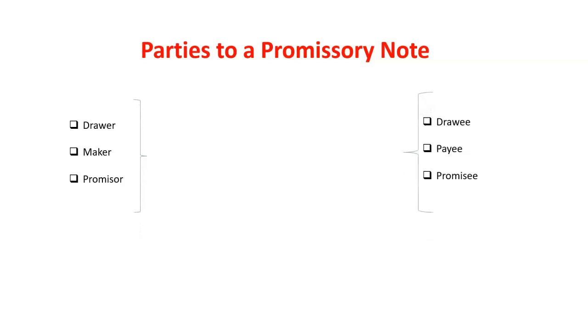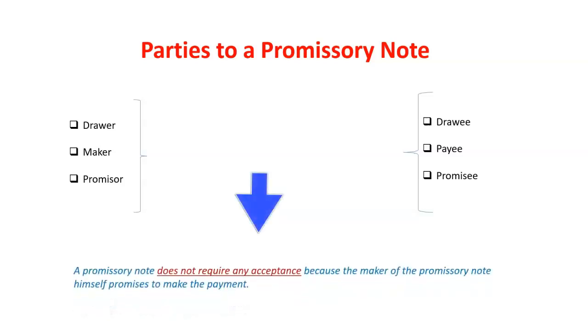We noted one difference earlier, that in promissory note, it's the maker who makes an unconditional order that he will pay a certain amount to a certain person or the bearer, whereas in bill of exchange, it is the drawee who makes a promise to pay a certain amount on an agreed date. The other big difference between bill of exchange and promissory note is that in promissory note, acceptance of the drawee is not required because the maker of the promissory note himself promises to make the payment.